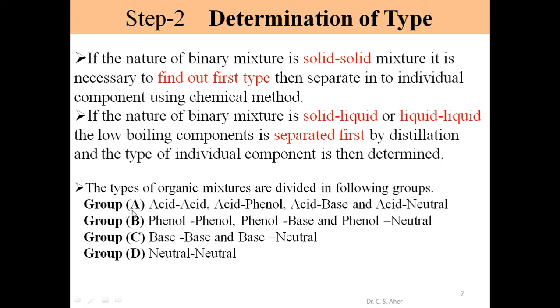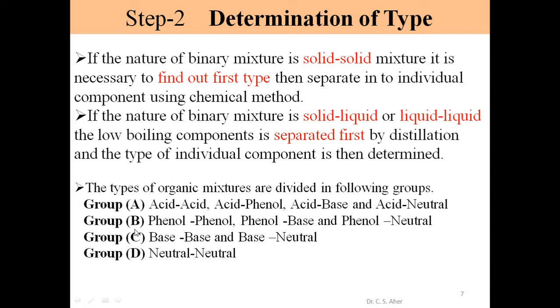So in the first group, which type of mixture is there? Both organic compounds are acid in nature. One is acid, another is phenol. One is acid, another is base. One is acid, another is neutral. So in the first group, acid is one compound, and the second compound may be acid, phenol, base, or neutral, any one of the 4.